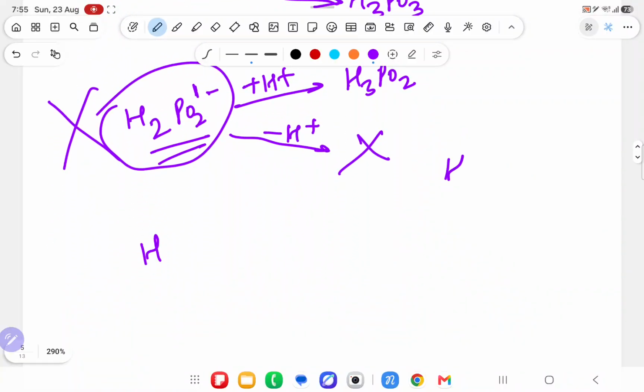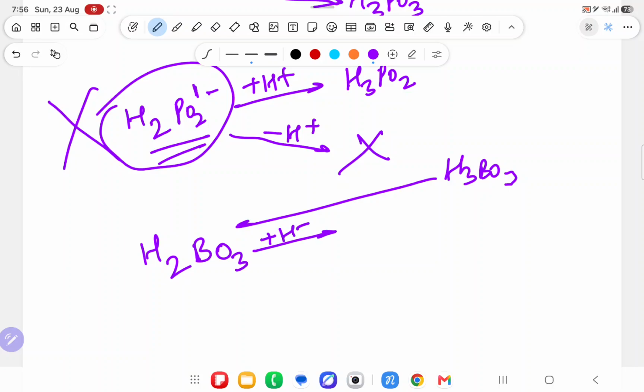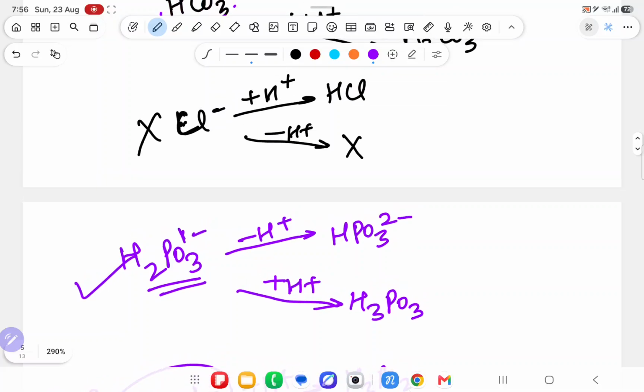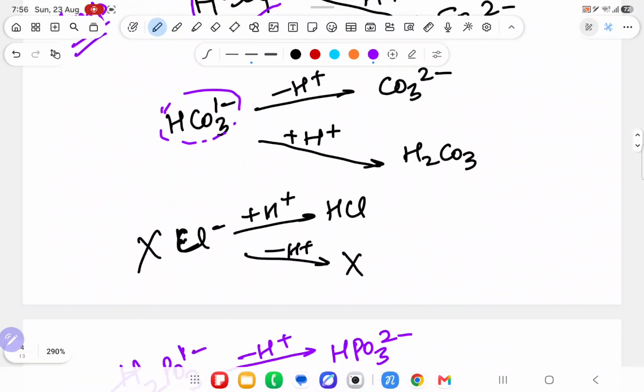Now one more example, H3BO3. For H3BO3 I can remove 1 hydrogen and write H2BO3 1 minus. Will it accept H plus? Yes sir, it will become H3BO3. Suppose it will donate H plus? No sir, it will not donate H plus. Why? Because its NF factor is only 1. It can donate only 1 hydrogen. It is not an amphiprotic species. So I have written that NF factor for acid. You understood it. What is an amphiprotic species? Those species which can donate H plus as well as accept H plus. Every acid you have to check and find out which can donate and which can accept.